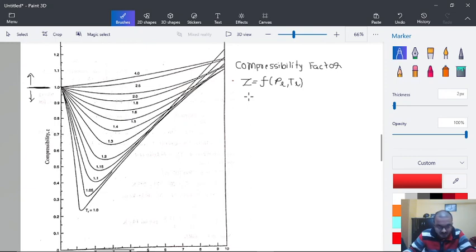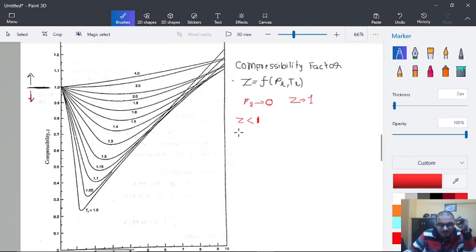In the region Z less than 1, that is this below part, the intermolecular attractive forces play a dominant role, so the pressure exerted by the gas is less than the pressure exerted by the ideal gas.